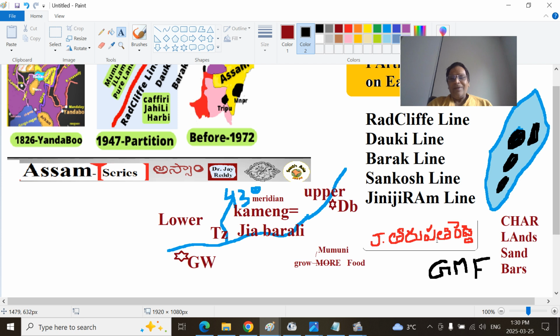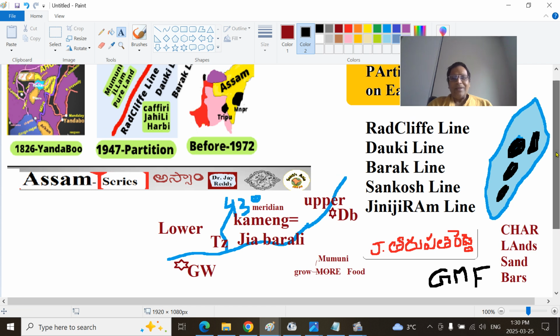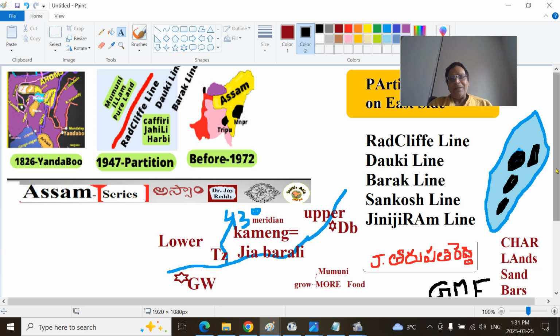During the partition time, when Saadullah was the chief minister, at the time of the Bengal famine, a lot of Mymensingh Muslims were invited there under the pretext of growing more food. Actually, it was like a grow-more-Mymensinghia campaign, changing the demography of that area. All of this is related to physiography. If you observe here, the Charland region in the Brahmaputra region.